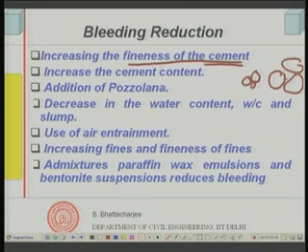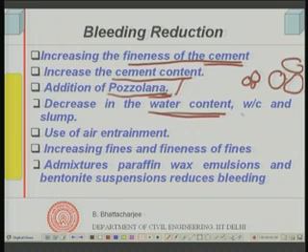Well, but that may not be possible, it may have other effects, but you can add fine pozzolana to the system and that would reduce the bleeding. Increase the cement content or cementitious content, that means add fine pozzolana, and more quantity of this cementitious material will reduce bleeding. Decrease the water content. Too much water would lead to a high capillary system and therefore the bleed channels can form. If you have a low water cement ratio, it will have less bleeding tendency, because capillaries will be relatively fewer and water cannot go through them.